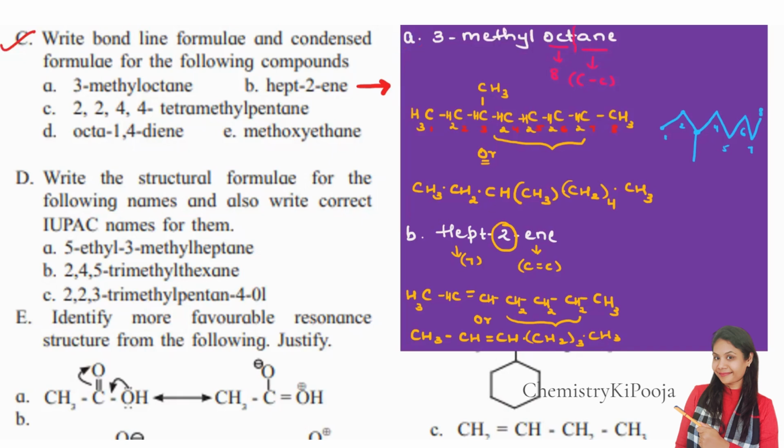Again, the bond line structure. First, I'm going to write down 1, 2, 3, 4, 5, 6, and 7. This is 1, 2, 3, 4, 5, 6, and 7. So between the second and the third carbon, I'm going to put what? A double bond. So this is how you are going to write down the answer.